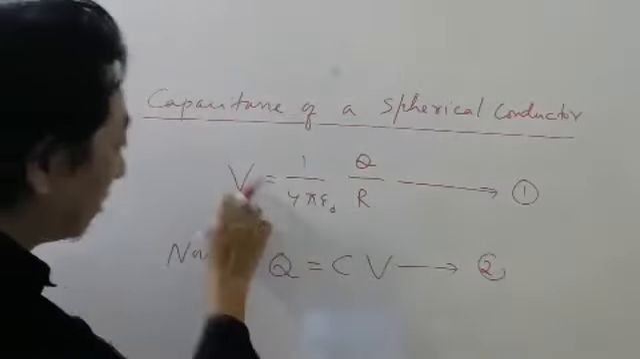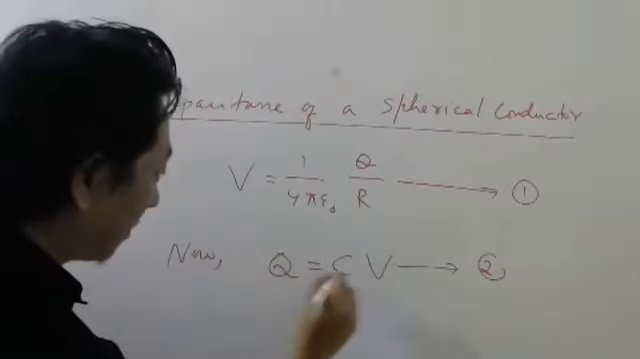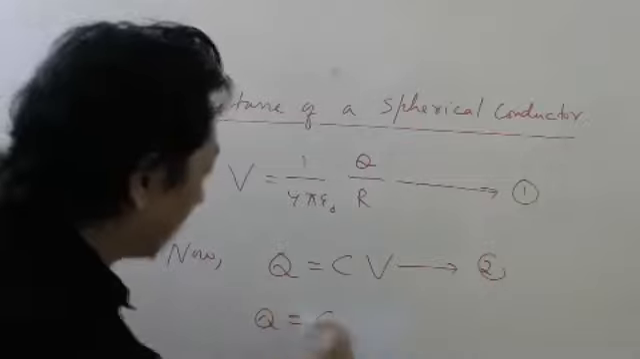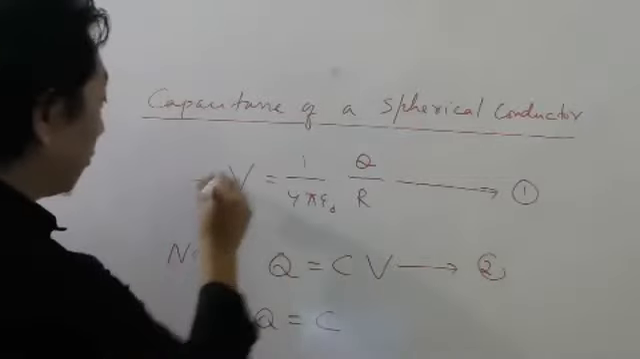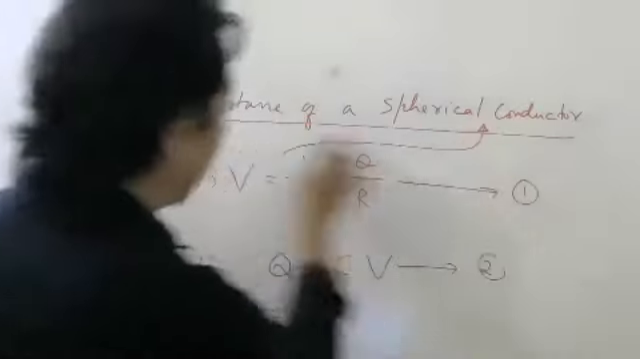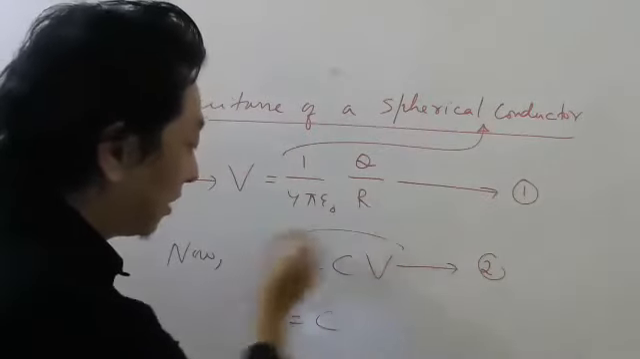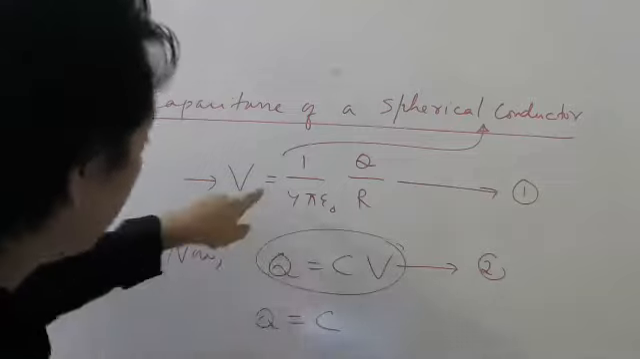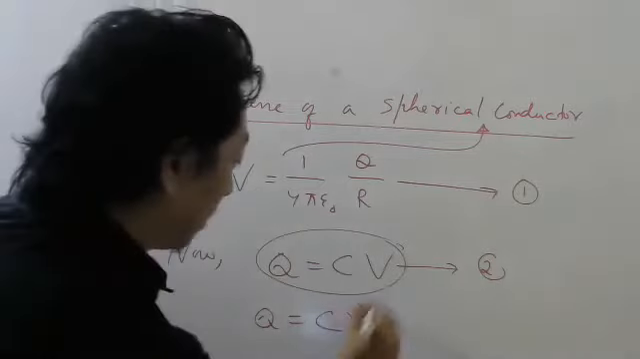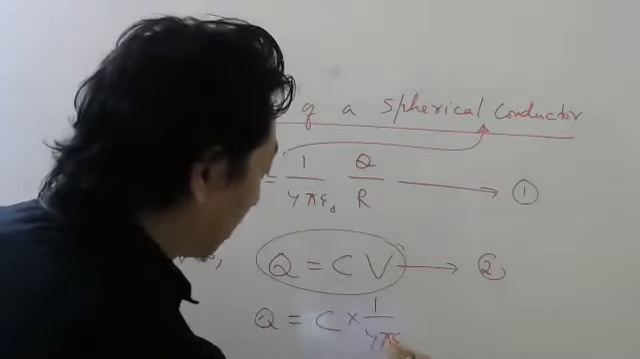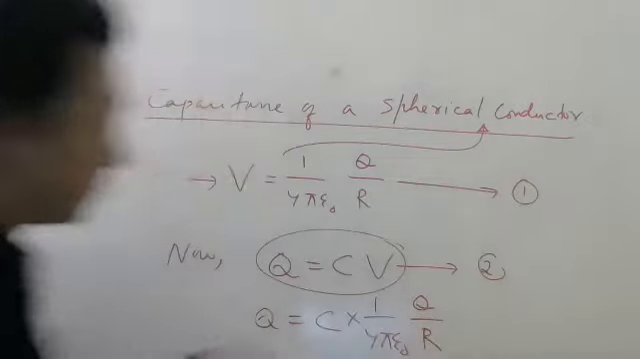Let me substitute this V here. No problem. But this formula is only for a spherical conductor. This one is for every conductor. This is the definition of capacitance. So substitute this V here. What will you get? 1 by 4 pi epsilon naught Q by R.